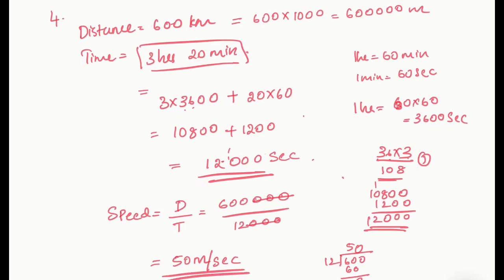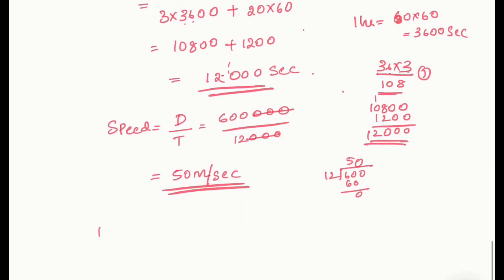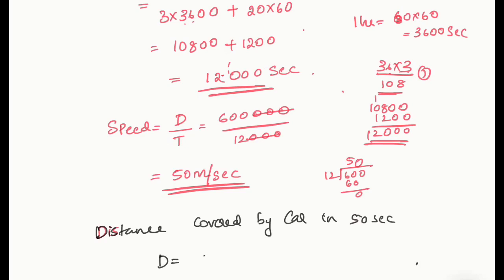Initially it was given in kilometer and hour and minute. You converted into second and meter. So you got the speed in meter per second. Now you need to find out, what's the second sub question asked? How much distance will the car cover in 50 seconds? Distance covered by car in 50 seconds.